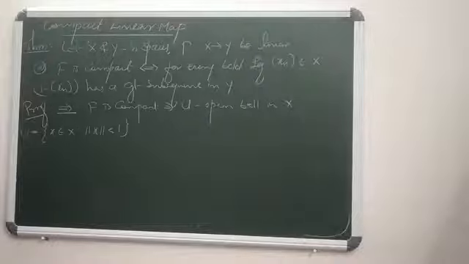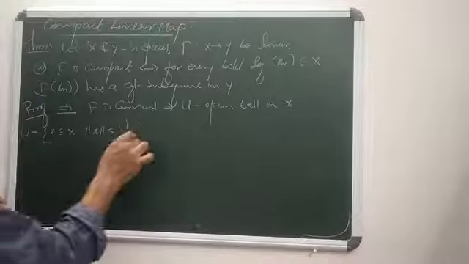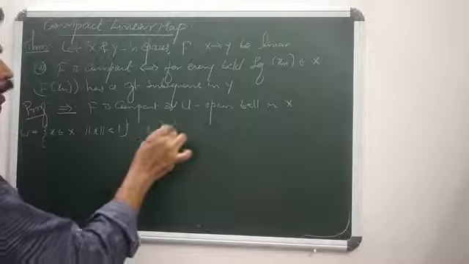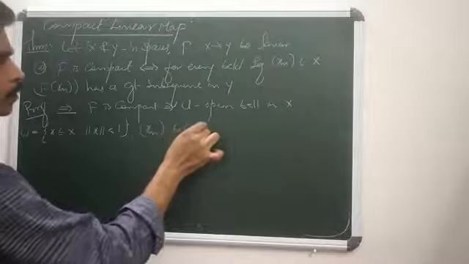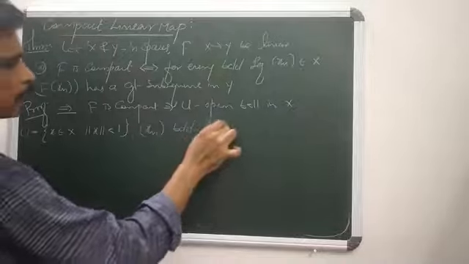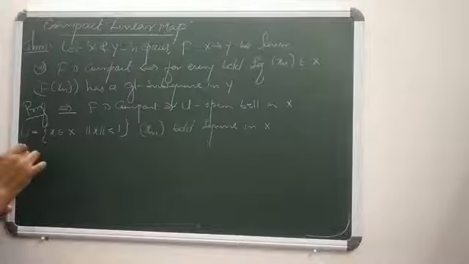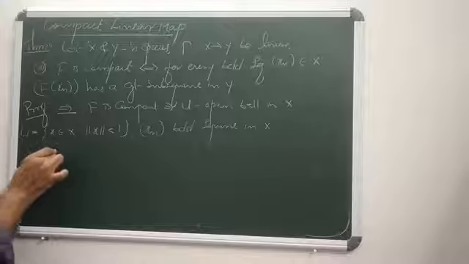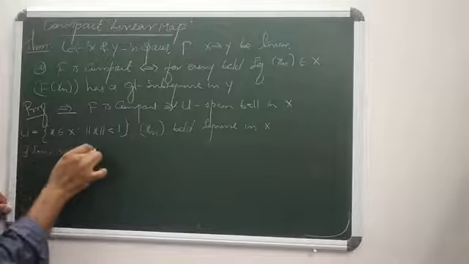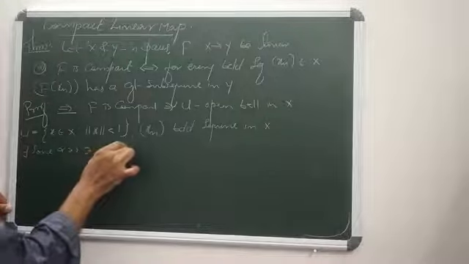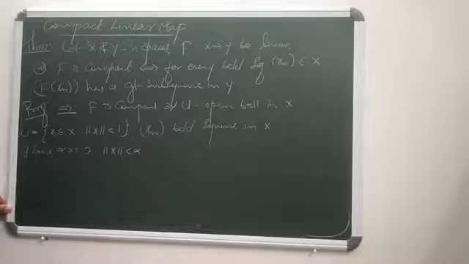So U is an open ball in X, and let xn be a bounded sequence in X. Xn is bounded means there exists some alpha greater than 0 such that norm xn is strictly less than alpha.